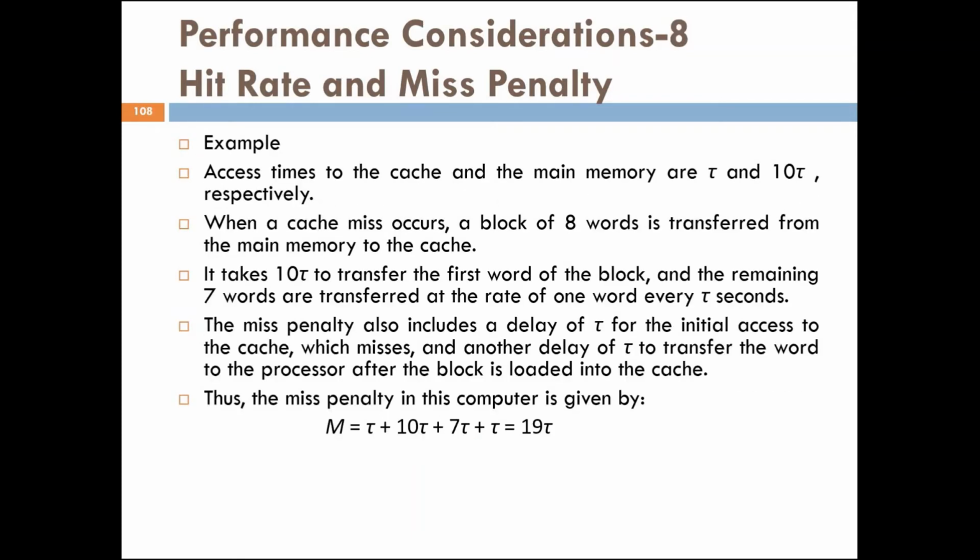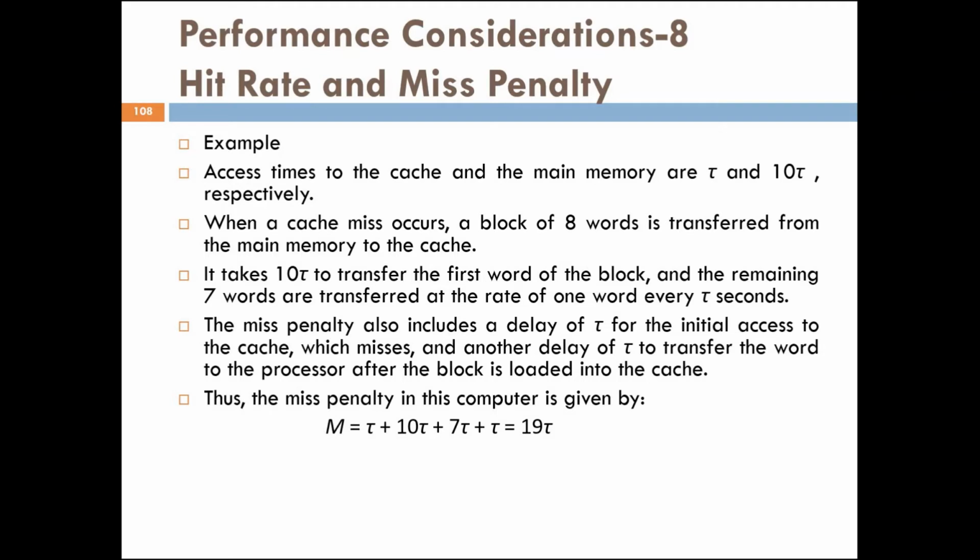Say for example, the access times to the cache and the main memory are tau and 10 tau respectively. Now when a cache miss occurs, a block of 8 words is transferred from the main memory to the cache.